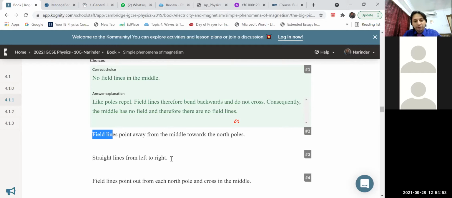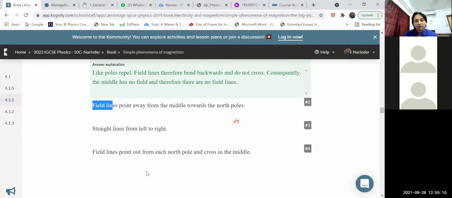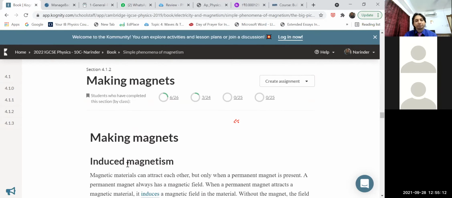Then straight lines from left to right. Then field lines point out from each north pole. If we are taking two magnets of the same kind and they are talking about the neutral point, the center point, we know no magnetic field lines are there in that case.